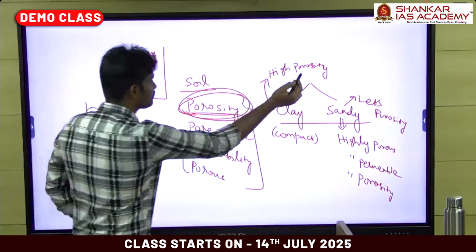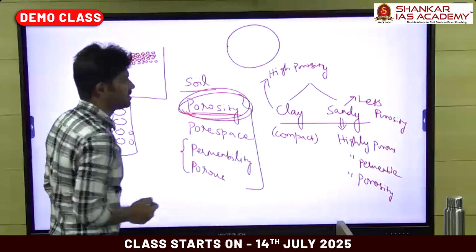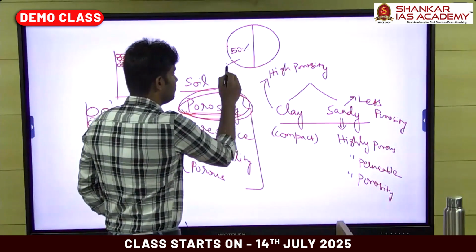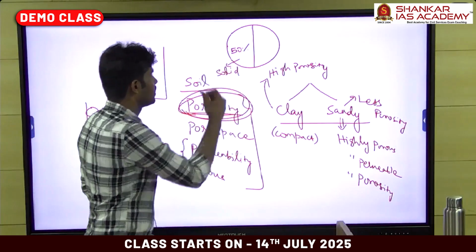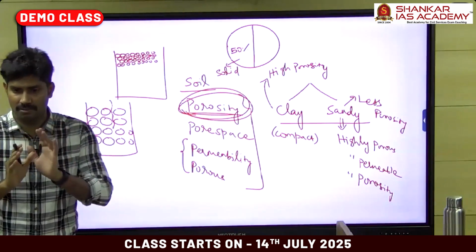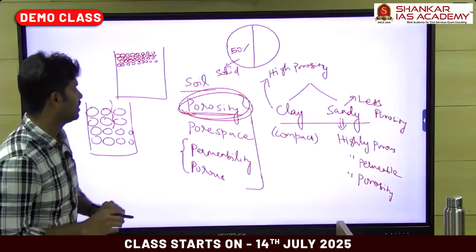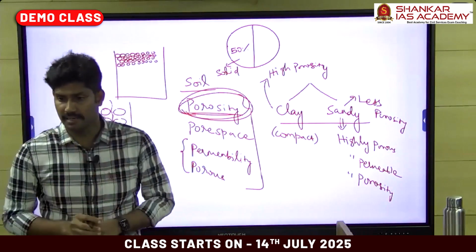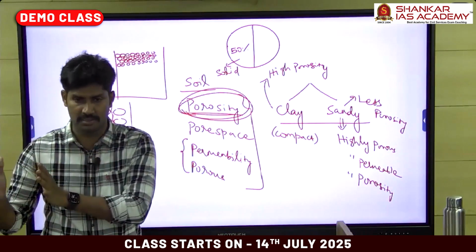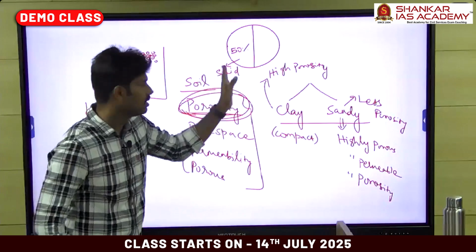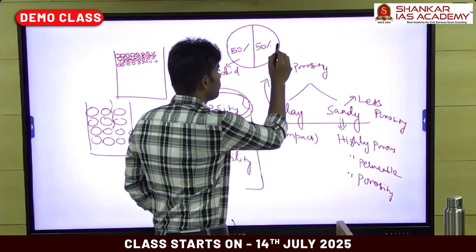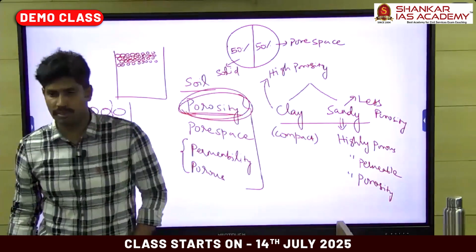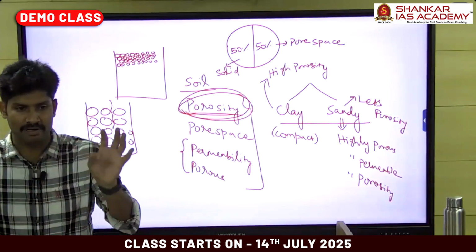In a soil profile, in general, 50% is occupied by the solid phase. Here the solid phase means the soil particles. The sand, silt and clay are part of the solid phase. And the remaining 50% is the pore space, the gaps between the soil particles.